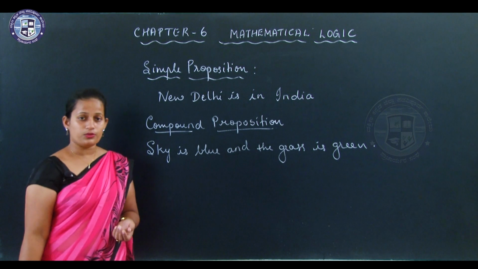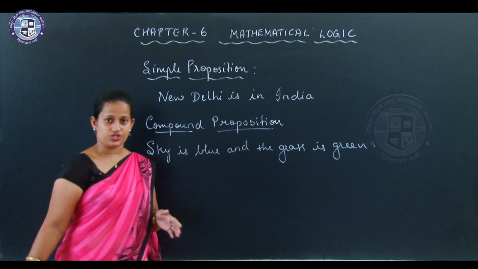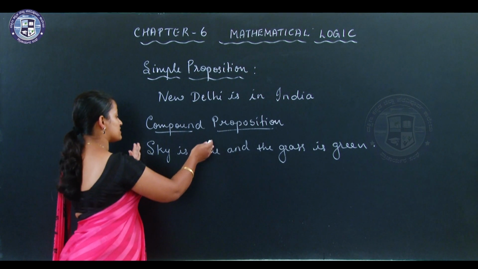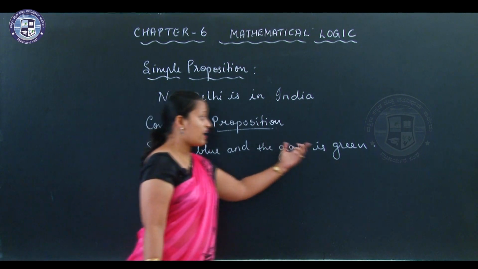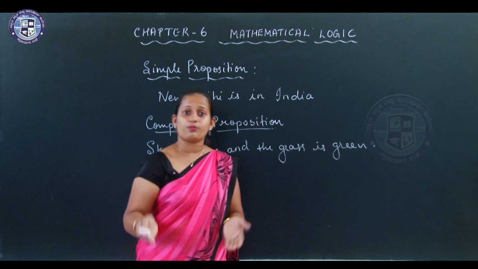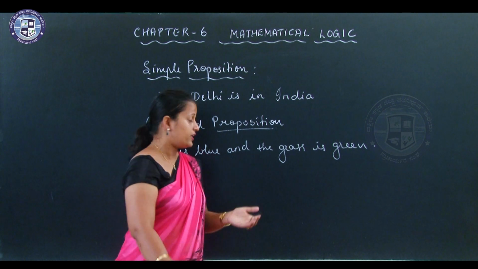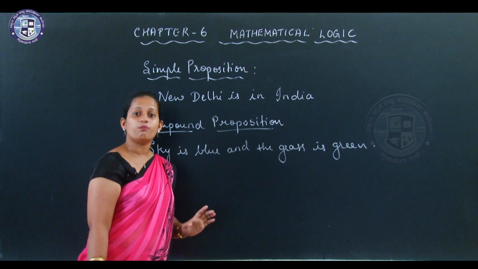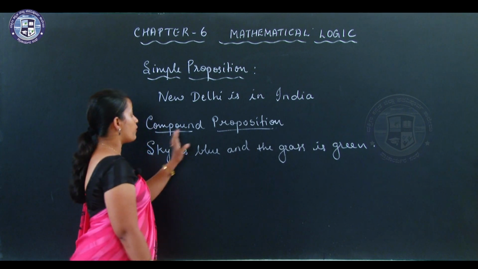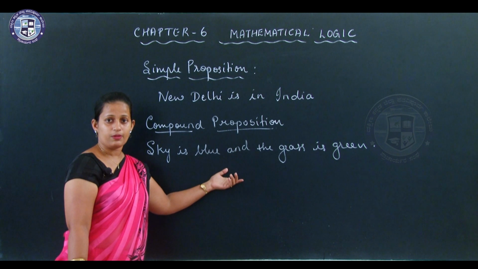This has two propositions. The first one is sky is blue, that is one proposition. Grass is green, that is another proposition. So two simple propositions are connected with the word and, and this becomes a compound proposition.